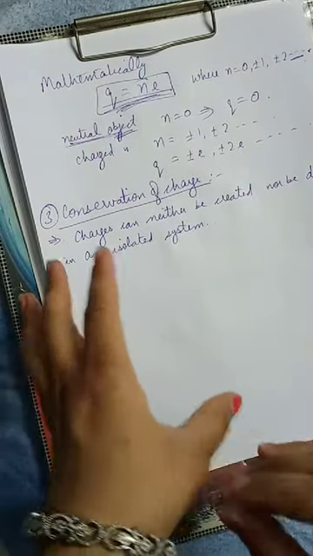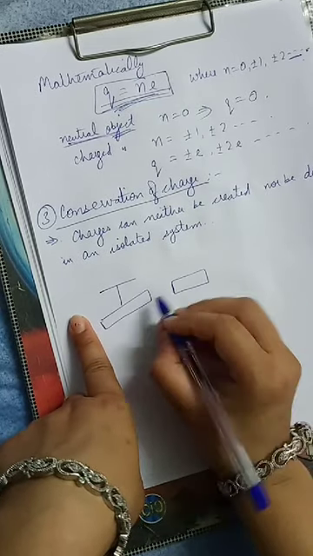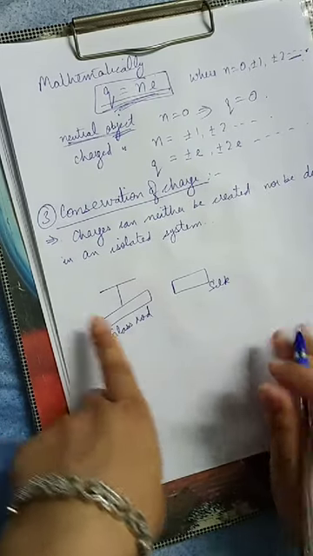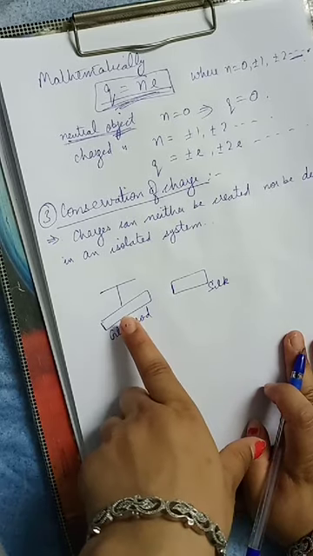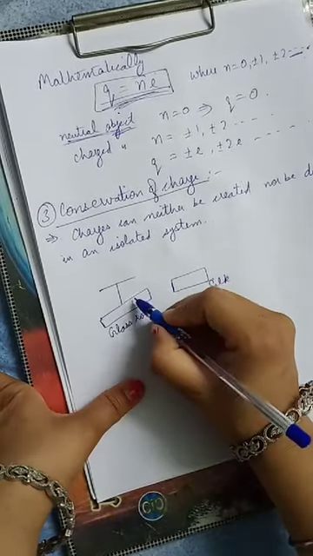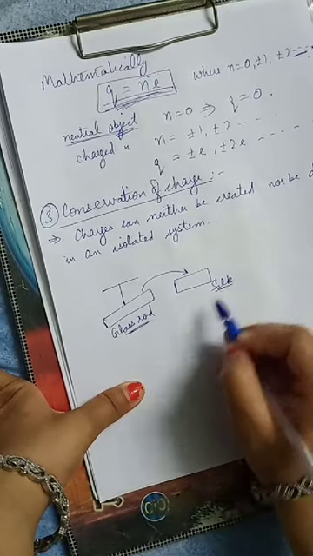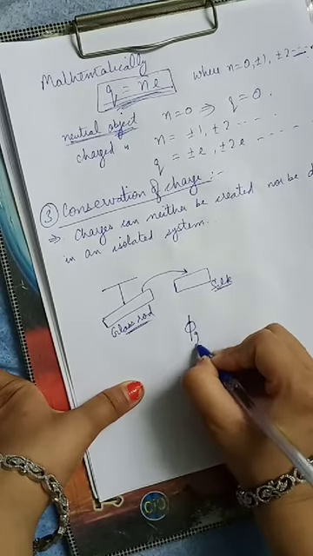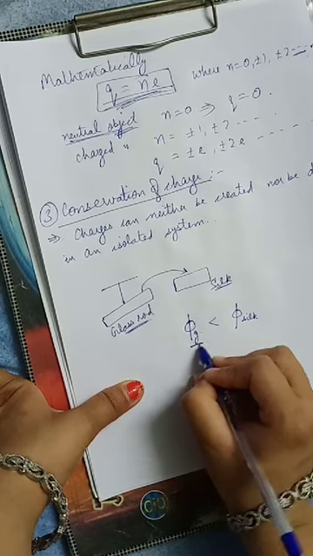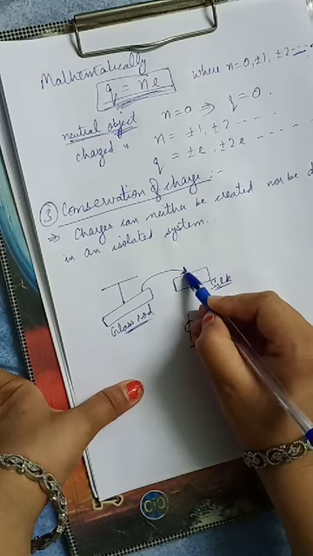We have the example of a glass rod and silk. Both are neutral; this is the glass rod and this is a piece of silk. When I rub this glass rod with a piece of silk, its electrons will get transferred to the piece of silk. What is the reason behind this? Because the work function of glass rod is less than that of silk. That's why its electrons get removed easily, and I told you earlier why electrons are removed.